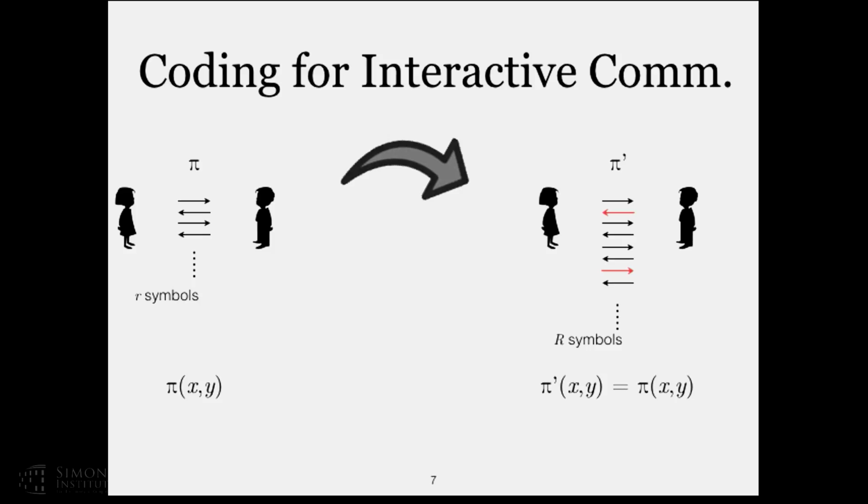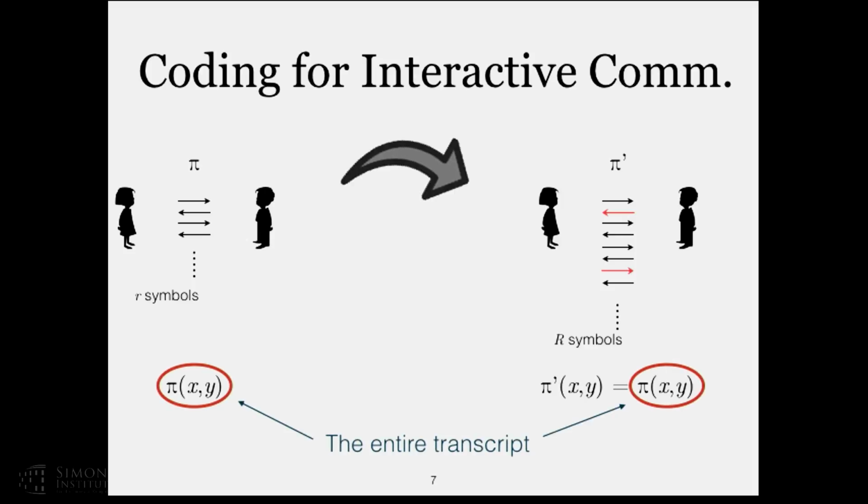What we would like to do, like in the standard coding theory case, is take a conversation and code it, add error correction, and get a new conversation such that even if some of the messages were noisy, we would still be able to retrieve the original conversation.